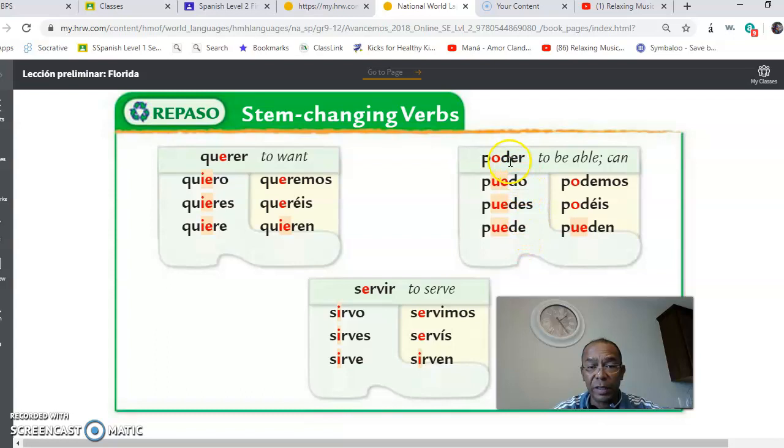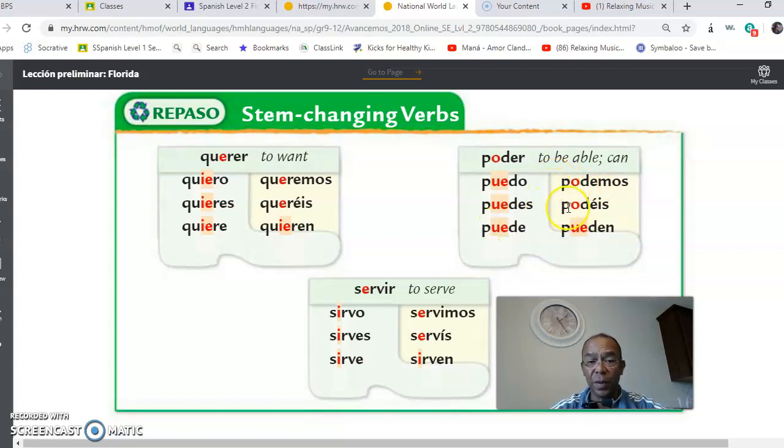Again, because it's an ER verb, the yo is an O. For tú is ES. For él, ella, and usted, the ending is E. And the stem change is UE. Puede. Él puede. Ella puede. Puede. Usted puede. He can. She can. You formally can. What happens in nosotros?